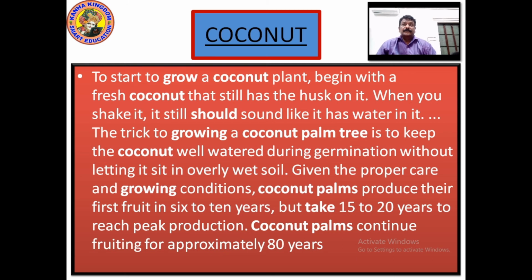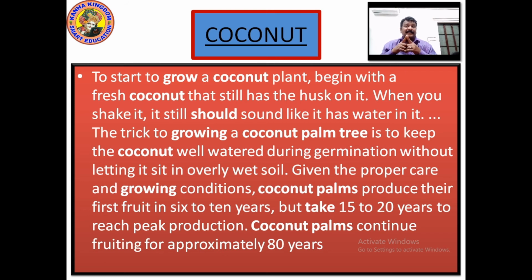To start to grow a coconut plant, begin with a fresh coconut that still has a husk on it. When you shake it, it should still sound like it has water in it. The trick to growing a coconut palm tree is to keep the coconut well watered during germination without letting it sit on overly wet soil.